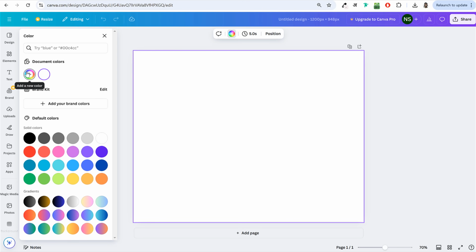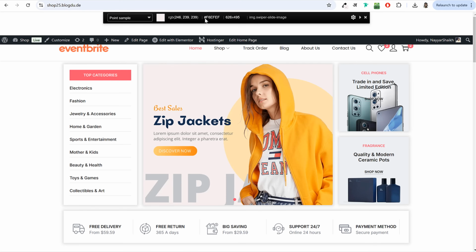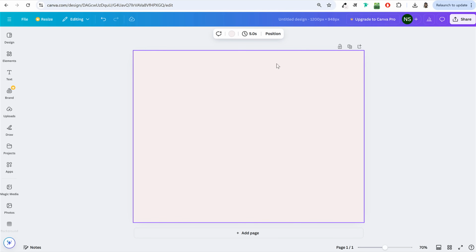Now click on add new color and paste it in. Okay, it is not working, but I know the color code, so I can type it. It is F6, I'll copy it from here and type it over here. Now we have this background color. Very light, very dull pink color.